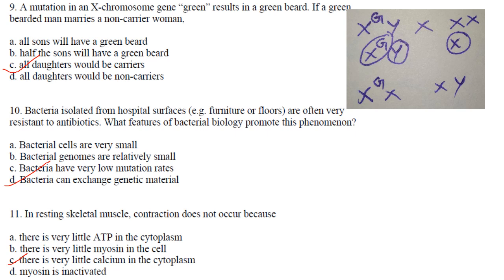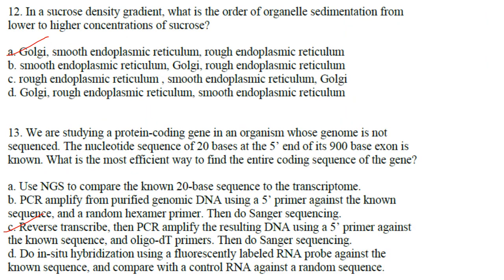The skeletal muscle excites and there is release of calcium from smooth endoplasmic reticulum. So the cytosolic calcium ion concentration increases and this results in muscle contraction. Now in resting muscle, contraction does not occur because there is very little calcium in the cytoplasm. Answer is option C.